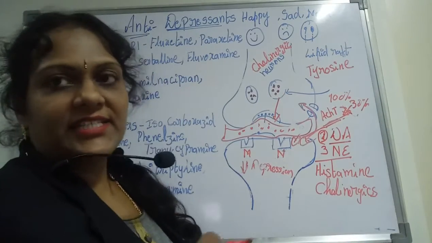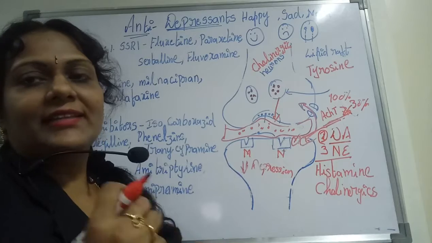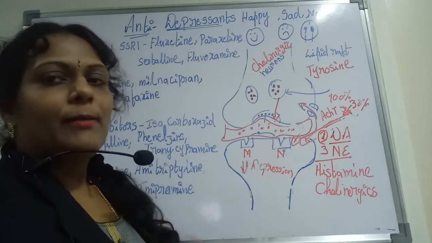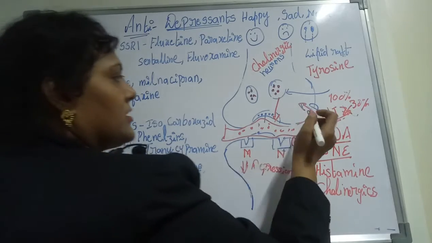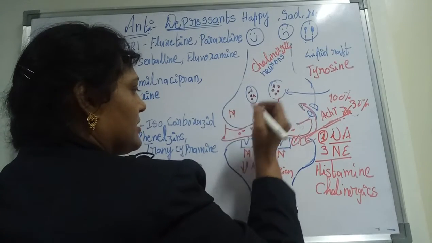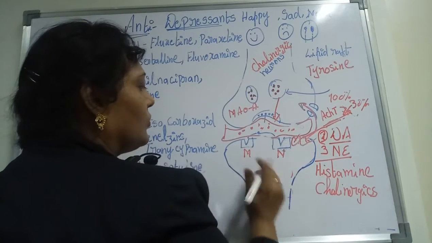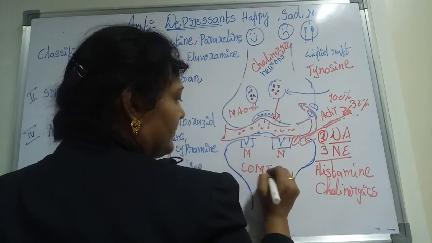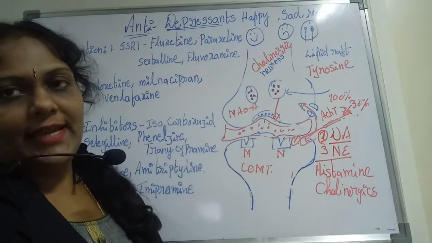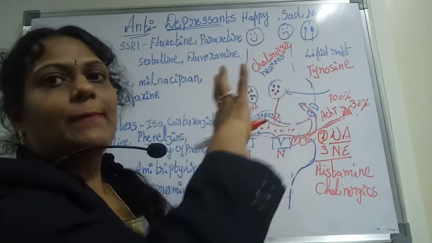And we know that this ACHT transporter is metabolized by two enzymes, which we know are called MAO-A and MAO-B. This is called the cholinergic system. It is done by ACH, and it is metabolized by two enzymes. One is called MAO-A, and the other one is called COMT, that is catechol-O-methyltransferase, and monoamine oxidase A. So these are the two enzymes which are used for the metabolism of ACH, for the reuptake of ACH.